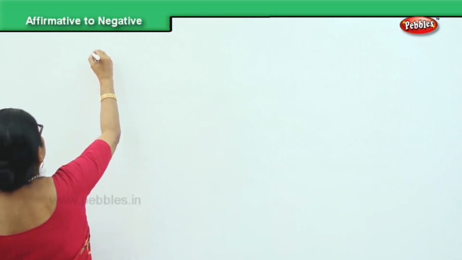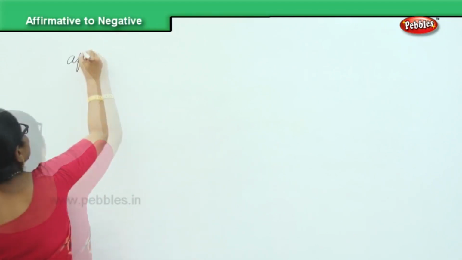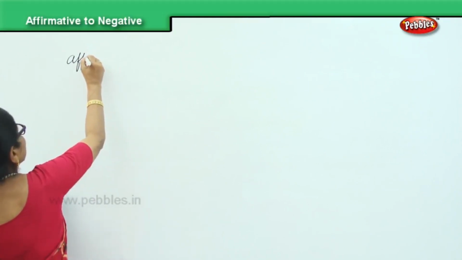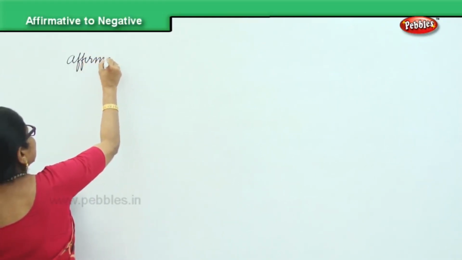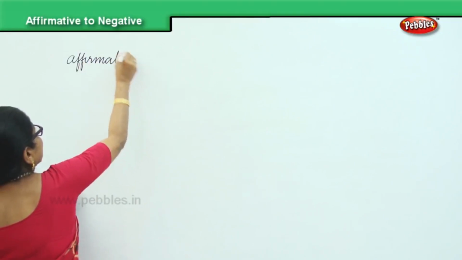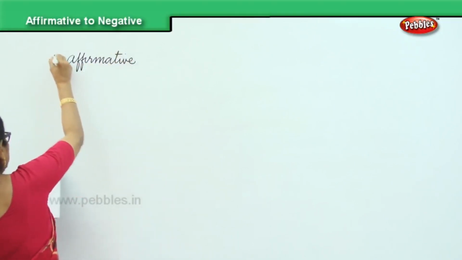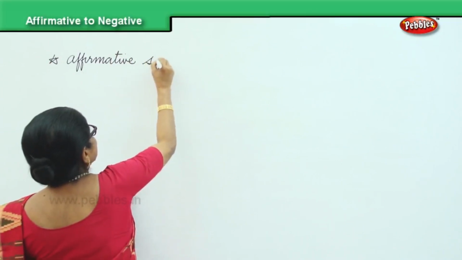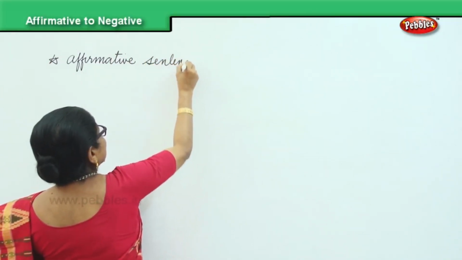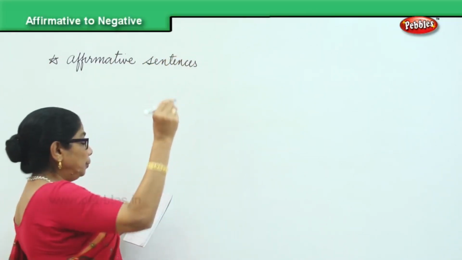So, I will write here affirmative sentences. What are we going to do?